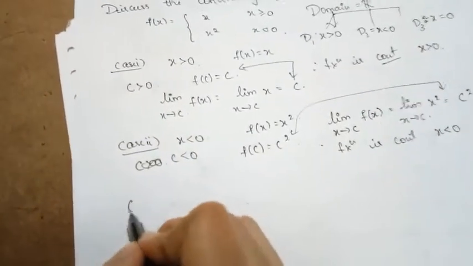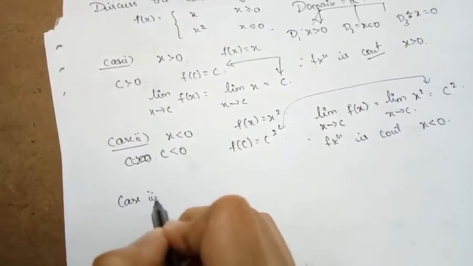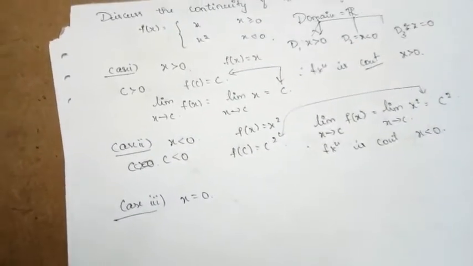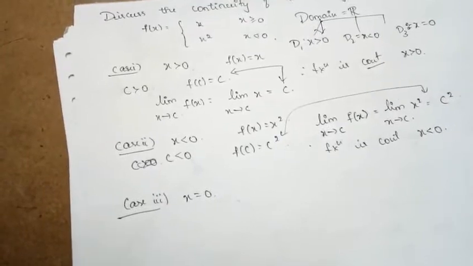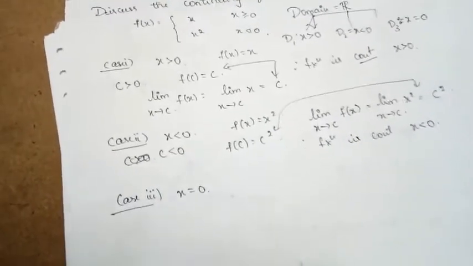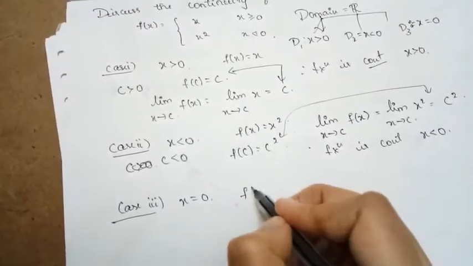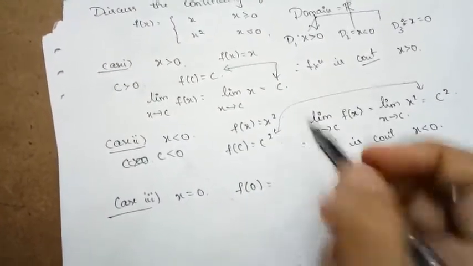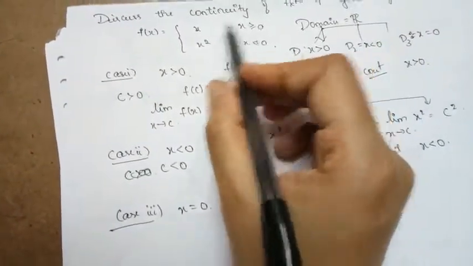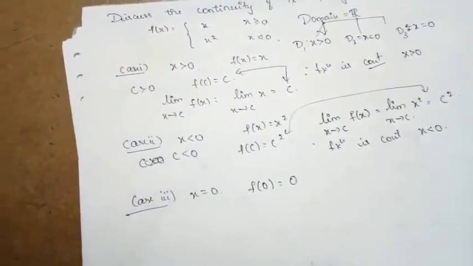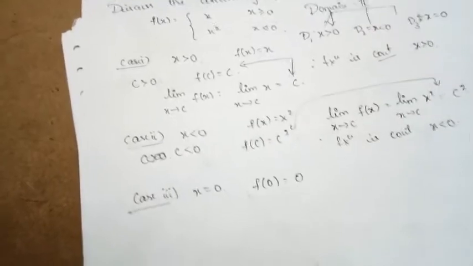Now it comes to case 3. We need to check whether the function is continuous or not at x equal to 0. When we are talking about x equal to 0, what is the value of the function at x equal to 0? That is f of 0 is equal to what? Here the function is defined at x equal to 0 as x. So f of 0 is 0. So the function value at x equal to 0 is 0.